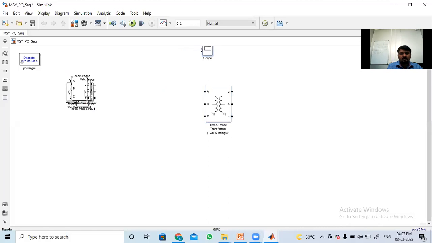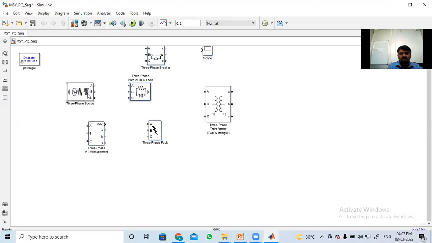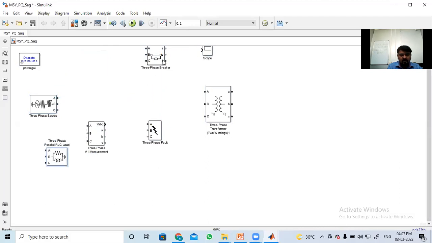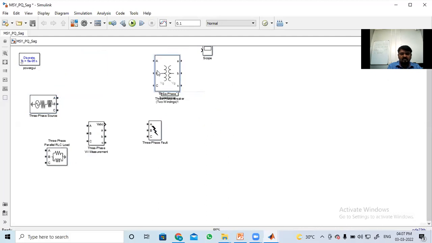First we have to separate all the blocks, and in the flow we have to set all of them. Okay, first the three-phase source will come. Next, what is required? Not a breaker, a transformer is required.